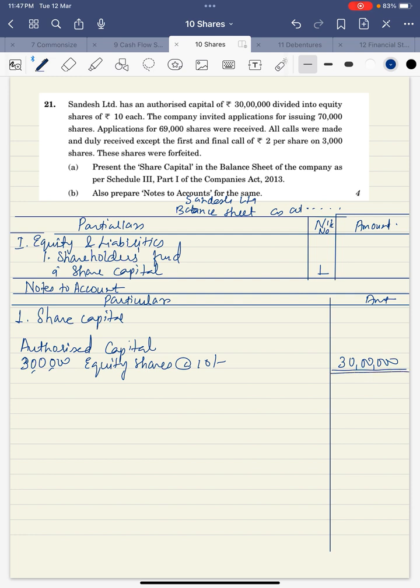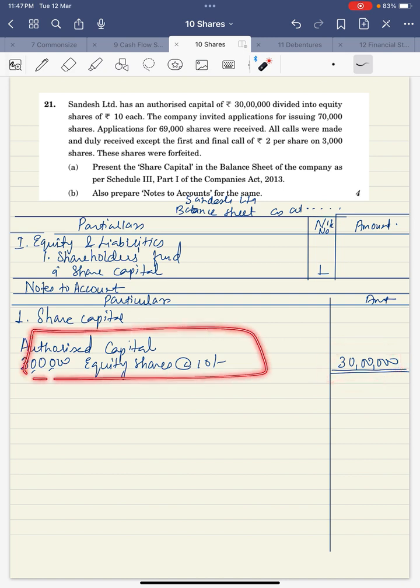Do not forget to double underline it. Why do we need to double underline? Because this is not the amount which is received. We are just informing that 3 lakh was the authorized number of shares into 10. This is their authorized capital. So this is not the amount which is received. The amount which will be received, we won't double underline it.